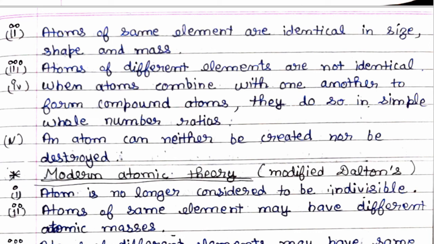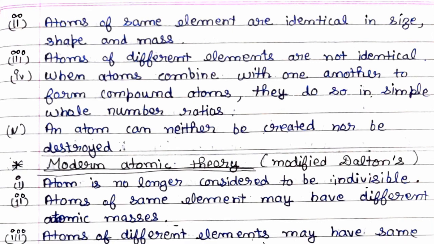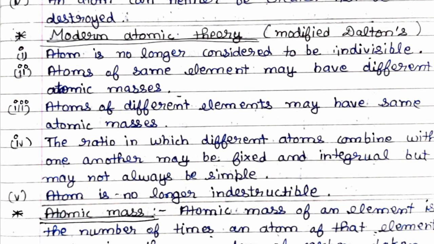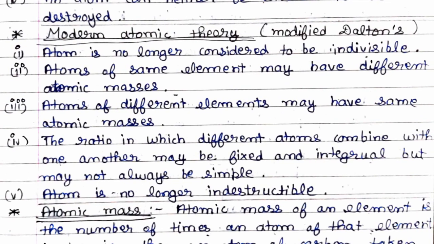Now let us discuss modern atomic theory. First, the atom is no longer considered to be indivisible. As I told, many subatomic particles have been discovered, like electrons, protons, alpha, beta and many more. Second, atoms of the same element may have different atomic masses.